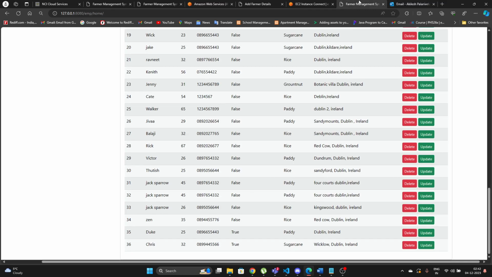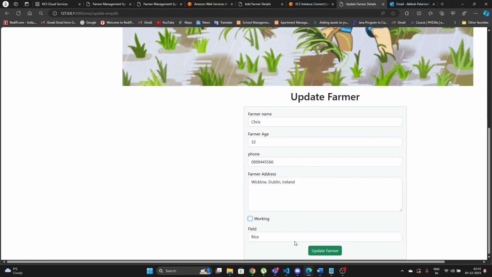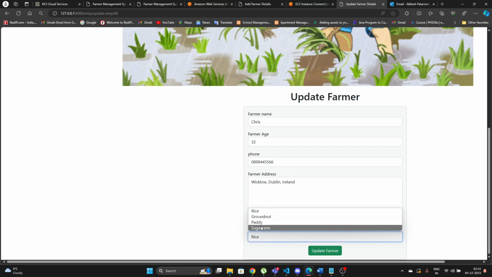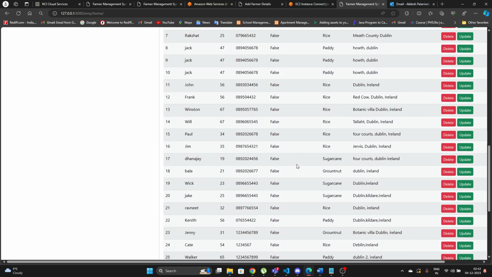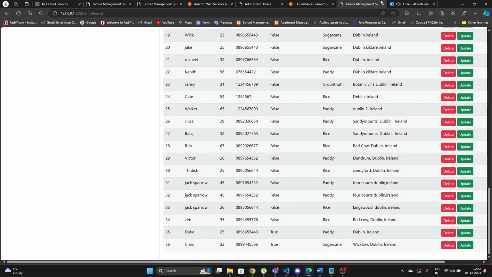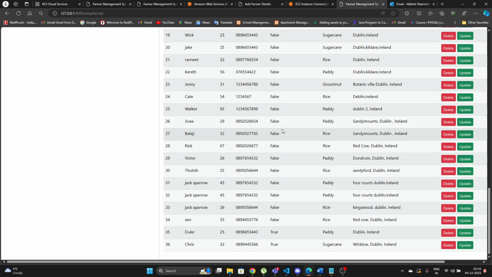It's sugarcane. The next instant is, suppose I'm updating this information stating that he's not working, he's finished. So he wanted to go with the sugarcane and he's working with that. If I'm just giving an update farmer, I just got a notification stating that the information has been updated, which shows, yeah, the information has been updated over here. So this is how the update functionality works along with SNS. But if I delete it, I haven't configured to get a notification for deletion.